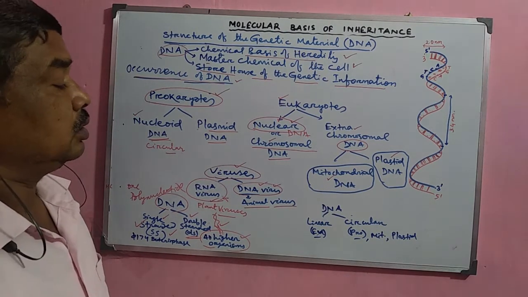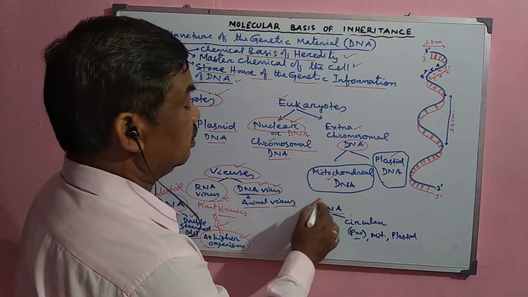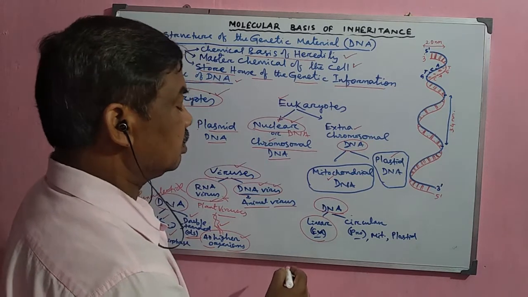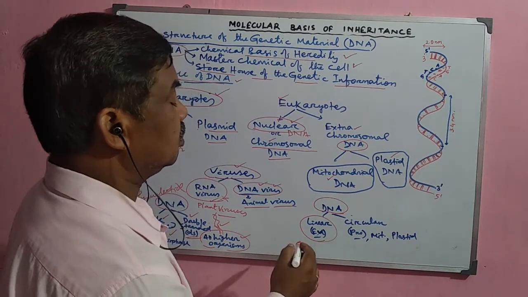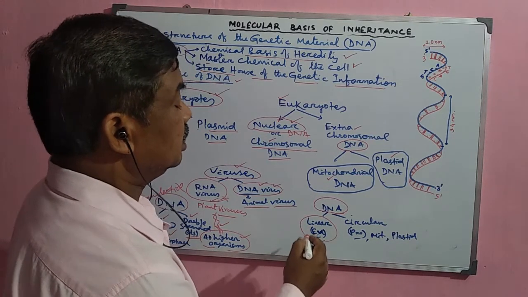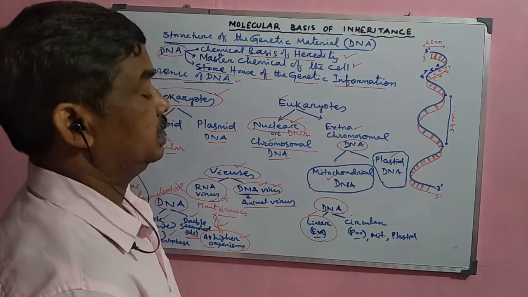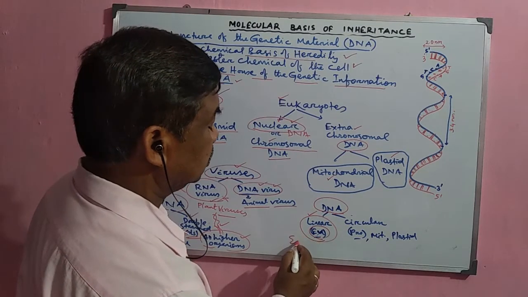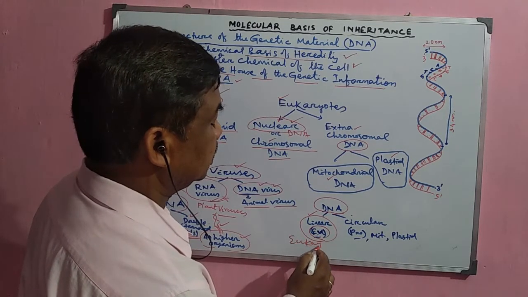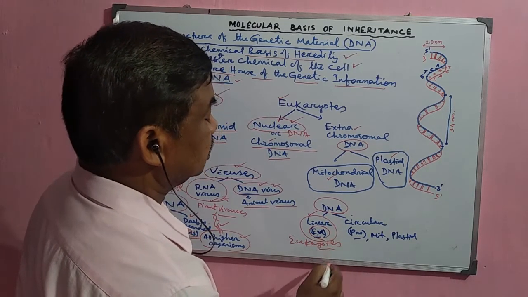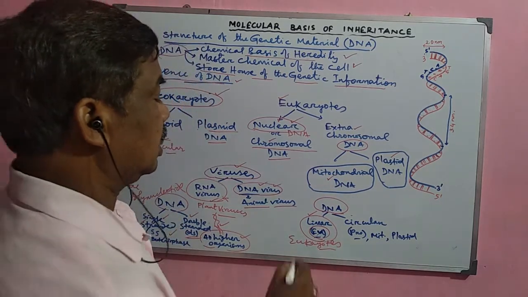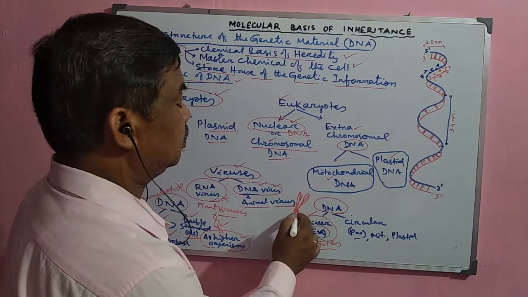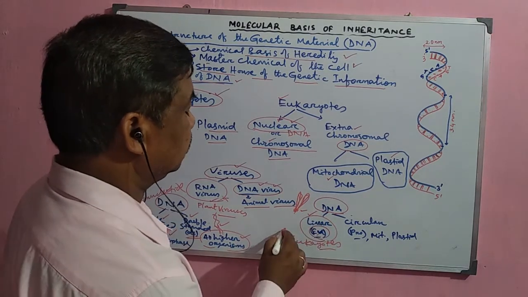Now, the structure of the DNA molecule also varies. For example, a linear chromosome contains DNA, and that is why this DNA is called linear DNA. Mostly in eukaryotes, higher plants and animals, the chromosomes are normally linear in shape. This is the chromosome of higher animals and plants.